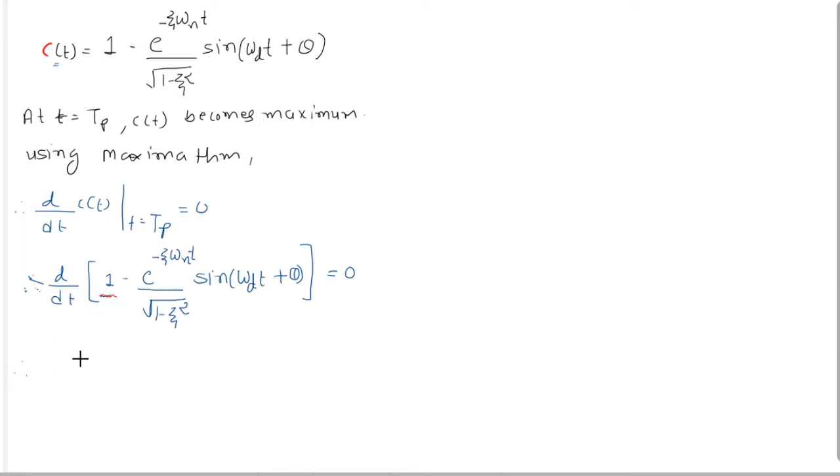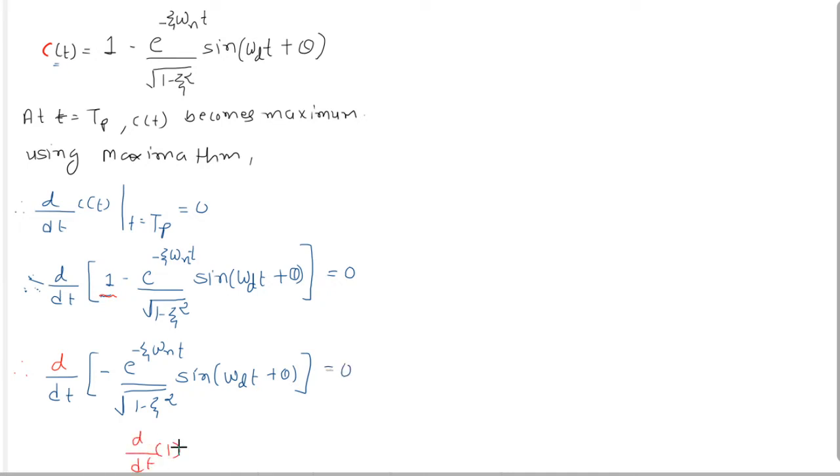So we differentiate only d by dt of minus e raised to minus zeta omega n t upon under root 1 minus zeta square, sine omega d t plus theta, equal to 0, because d by dt of 1 is 0.